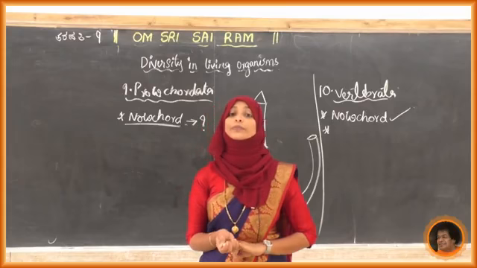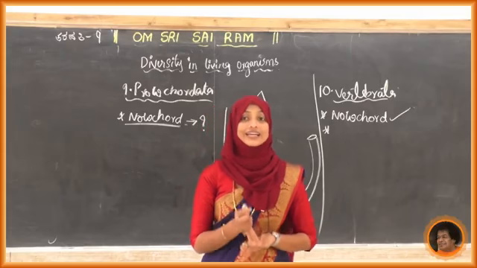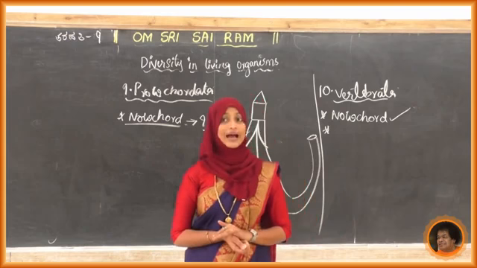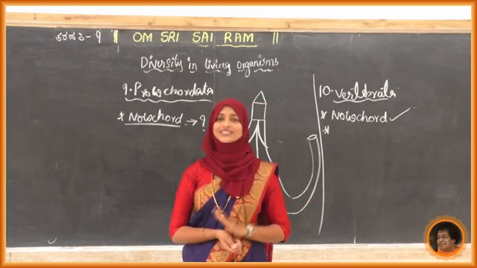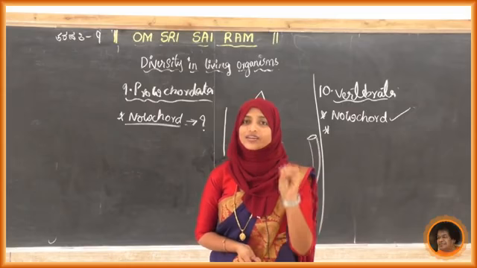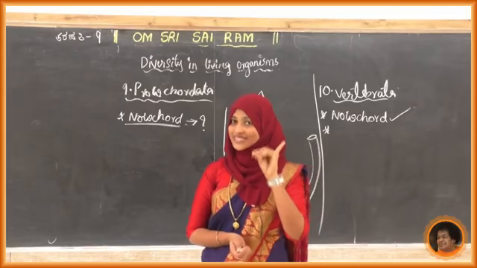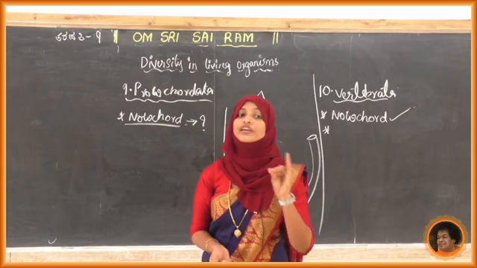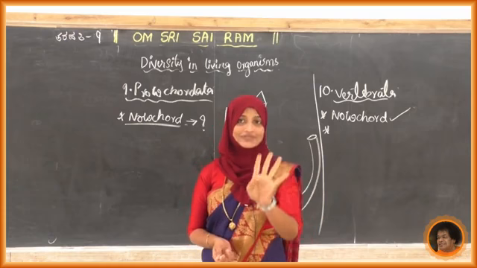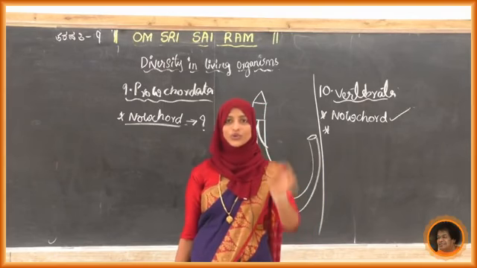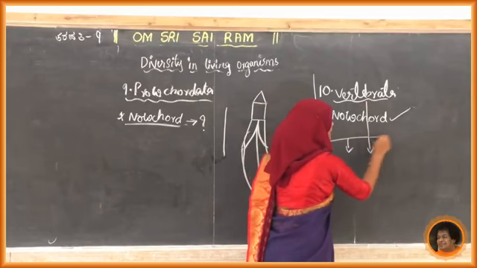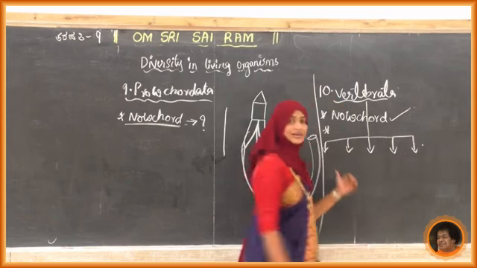Second one, amphibia. Third one, reptilia. Fourth one, aves. Fifth one is mammalia. You all know that. So once again, vertebrates are divided into 5 types. What are those? First one, pisces. Second one, amphibia. Third one, reptilia. Fourth one, aves. Fifth one, mammals. So you write down, just divide like this: 1, 2, 3, 4 and 5, and write down each.